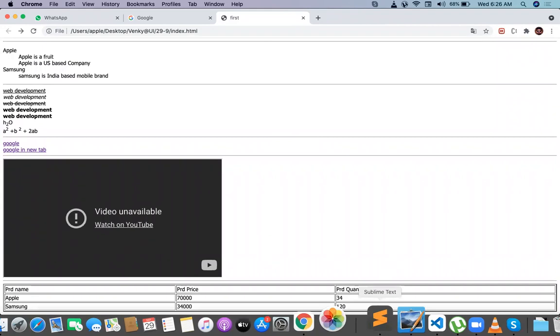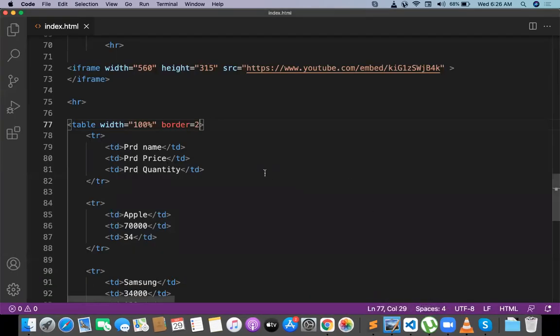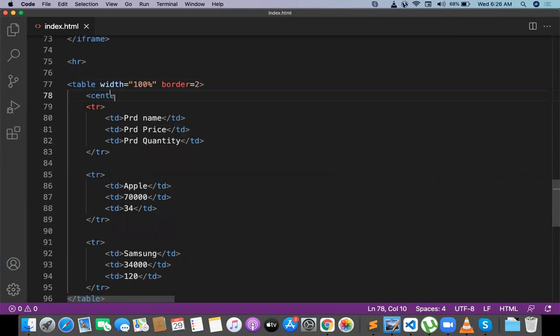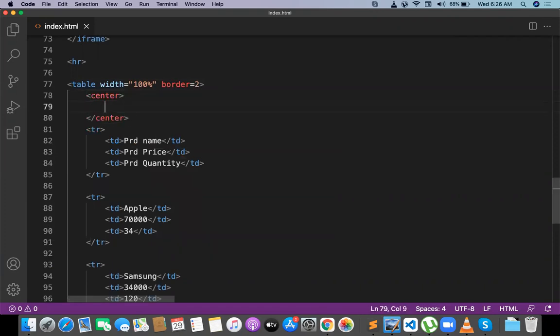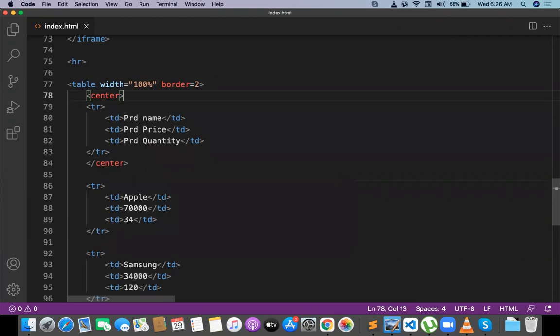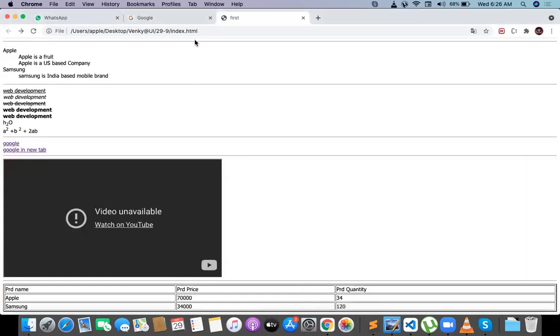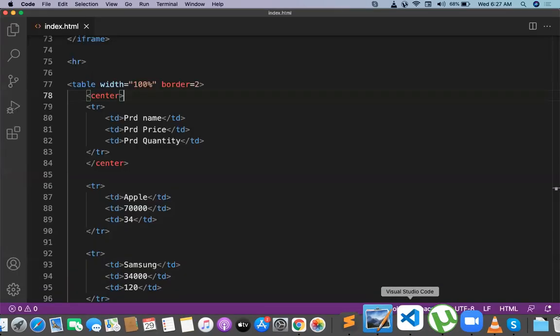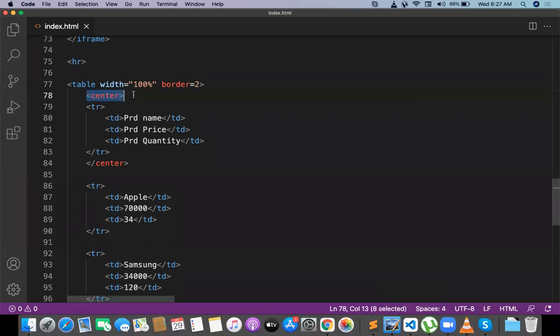Then you have to write some CSS for that. Without CSS, we can't do that. Otherwise, you can do one thing. Put the first TR in the center tag. You can do it like this. Then I put the first TR in the center tag. You can just make it arranged. Not working. So that is the reason we need to write CSS for the first TR. The center tag is actually deprecated, the red color is coming.